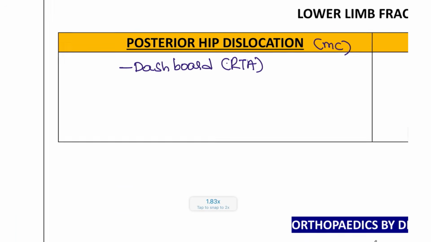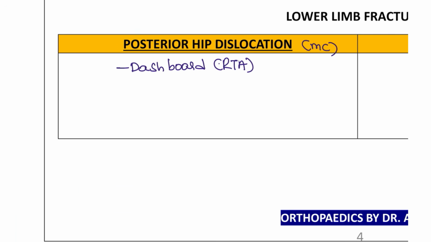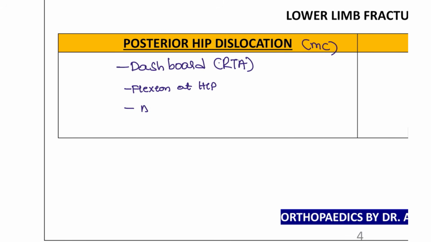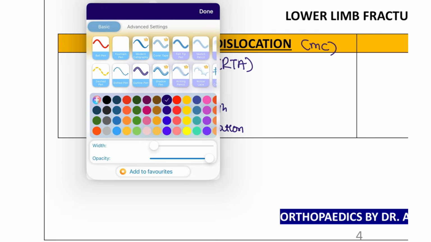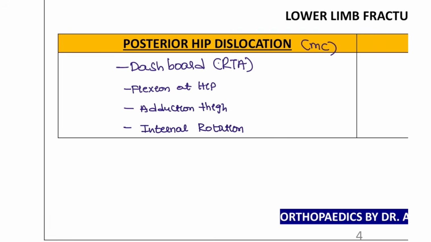Okay, so this sequence is also asked. First there will be flexion at hip, first one, and there will be adduction, guys, adduction at thigh region and internal rotation. So how can you remember this? With the mnemonic of FADIR. With the mnemonic of FADIR. This is for the mnemonic.